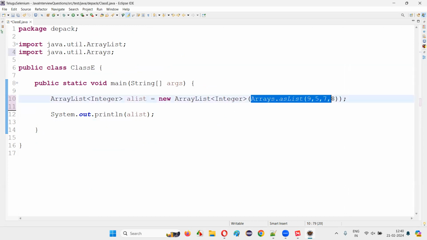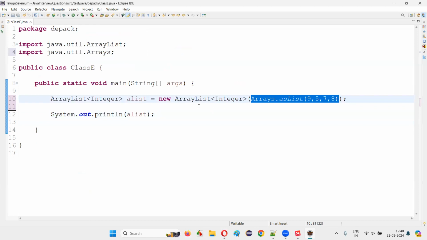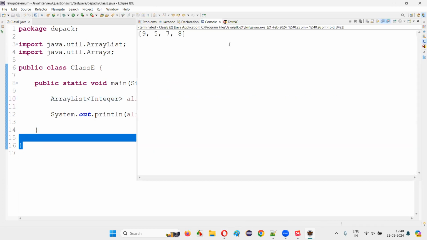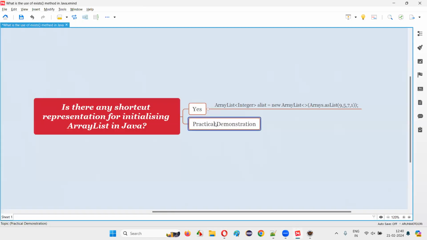So this Arrays.asList will return you a list of elements. You see, it will return you a list. The list is being passed as an argument while calling this ArrayList constructor, because of which, internally, the ArrayList is getting initialized with all these elements. That's how things are working. Run as Java application, and you will get the same output, guys, with a shortcut representation of initializing the ArrayList with elements. So with practical demonstration, I've answered this question for you. That's all for this session.